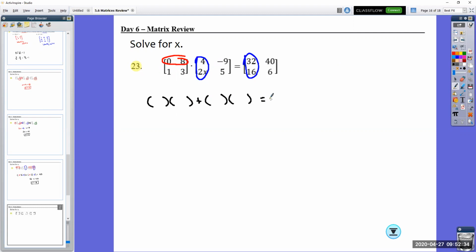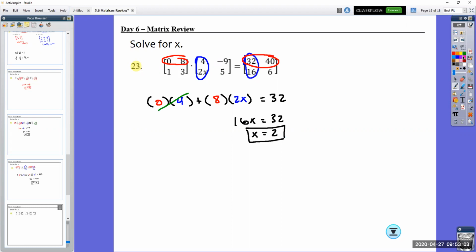And if that's top row, that'll be 32. 0 times 8, 4, 2x. So 0 times 4 is going to cancel out. We're left with 8 times 2x, which is 16x equals 32. Divide by 16, you get x equals 2.